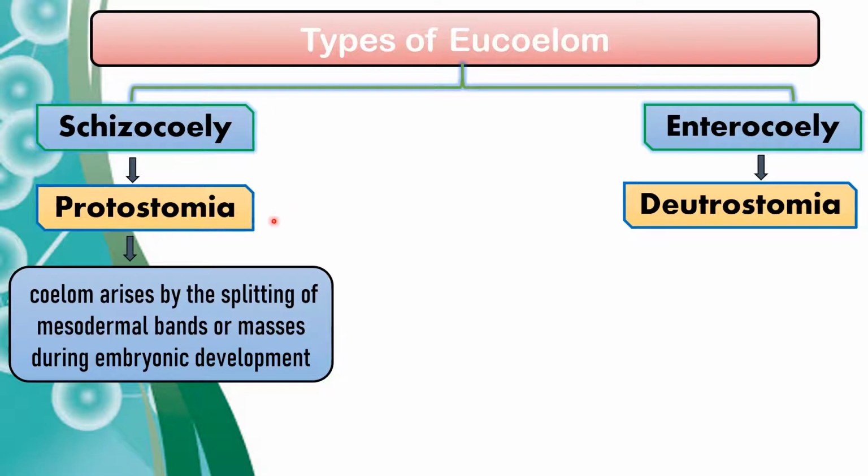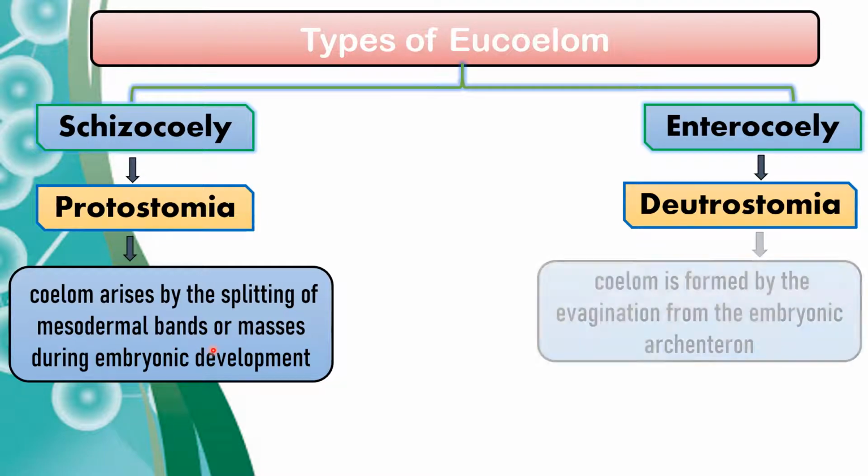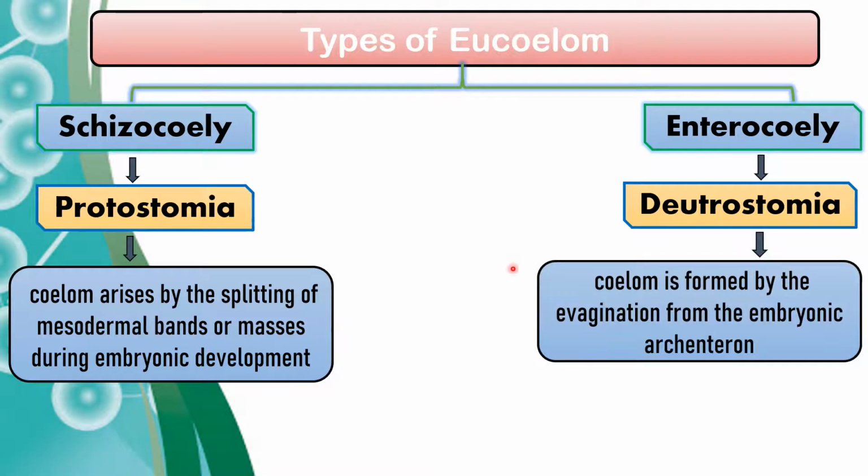In schizocoely, the coelom arises by the splitting of mesodermal bands or masses during embryonic development. So in schizocoely, the coelom arises from the splitting of the mesodermal bands, whereas in enterocoely, the coelom is formed by the evagination from the embryonic archenteron. Archenteron is the part of the embryo which will give rise to the digestive tract. Here it will arise from the evagination.